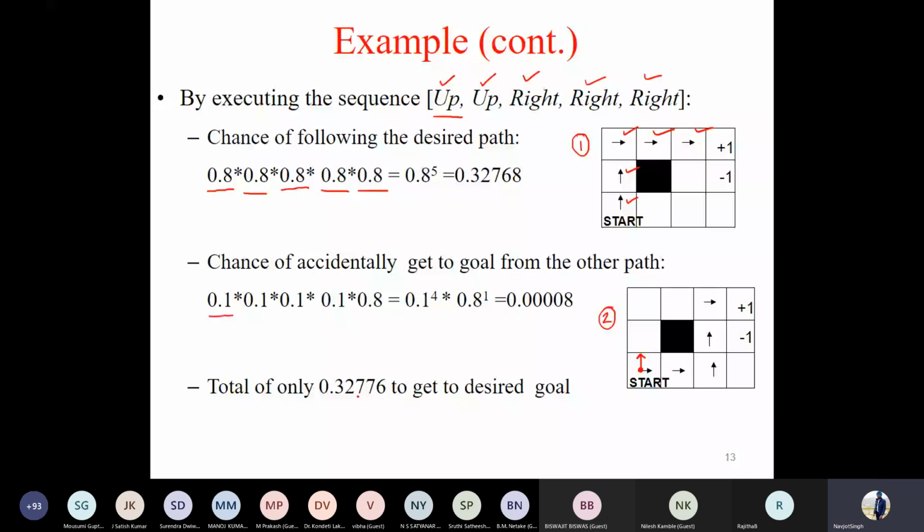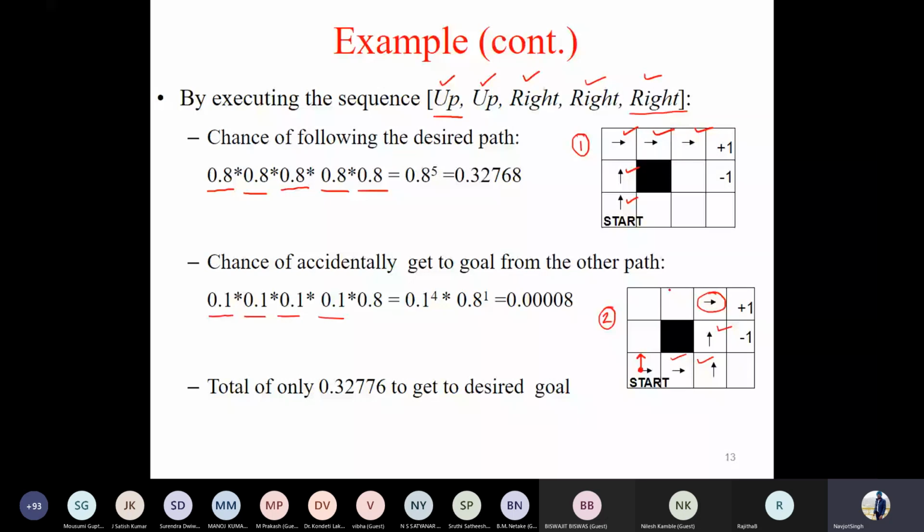Okay. So in this case, presently I do not know for this state what was the desired action. For the time being, I assume it was not desired. So for this also we have selected it as 0.1. For this state, it is 0.1. For this state, it is 0.1. And finally, if you check the last state, the desired action was moving right. Yes, actually we are moving in the right direction.